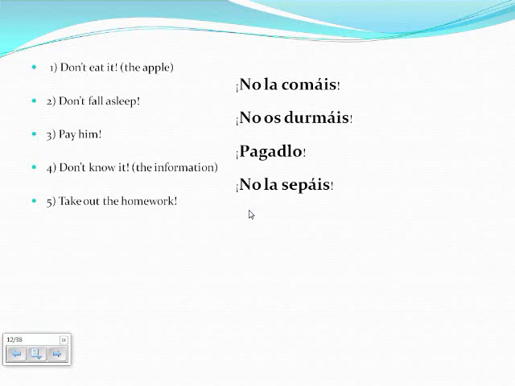The verb to take out is sacar, so we get rid of the R in sacar and add a D, making sacad. The homework is la tarea, so we put that after the verb. We start with a no for negative commands. The book, el libro, is masculine and singular, so we add a lo before the verb. Normally we would take the yo form of dar, which is the verb to give, and replace the ending according to the ending of the verb. But the verb dar is irregular in the Vosotros command form, so we use deis.